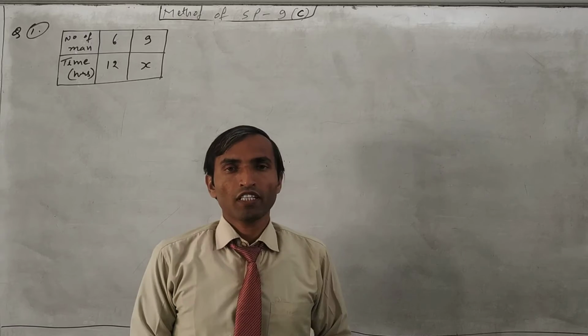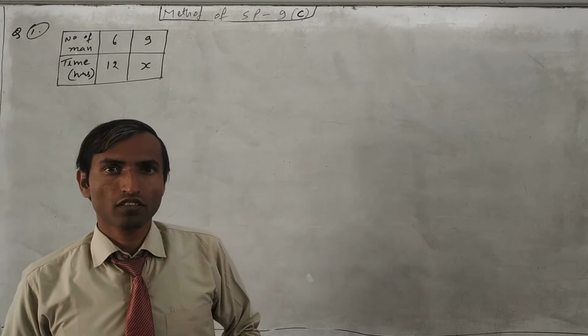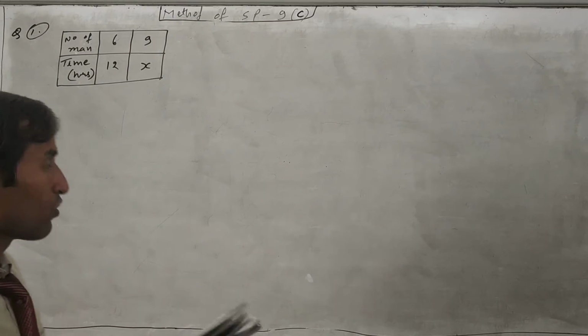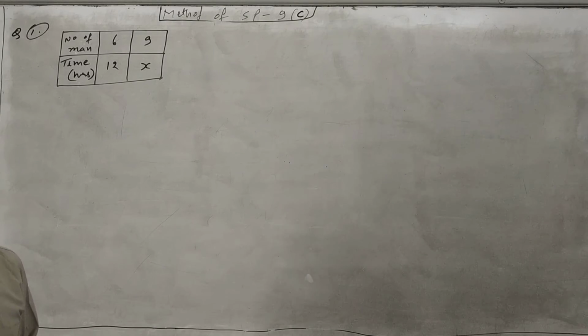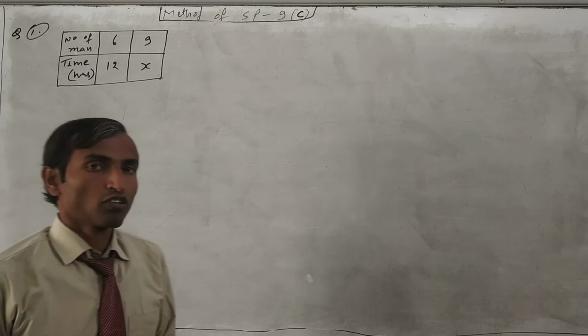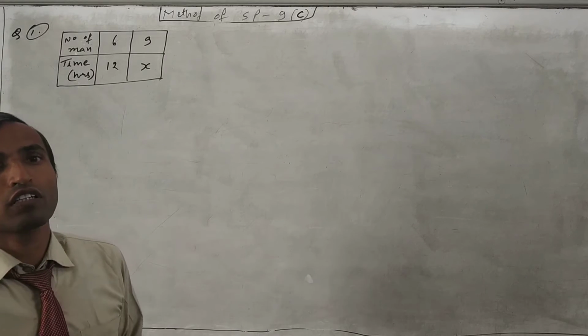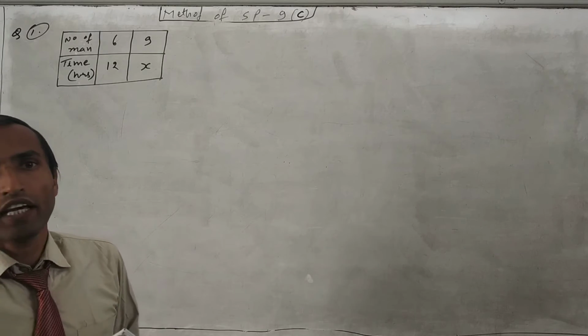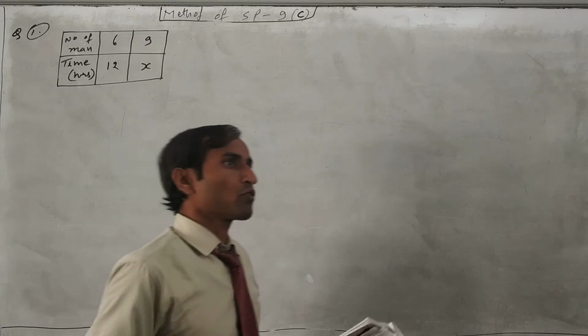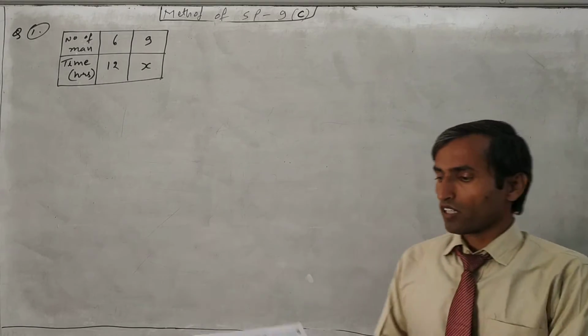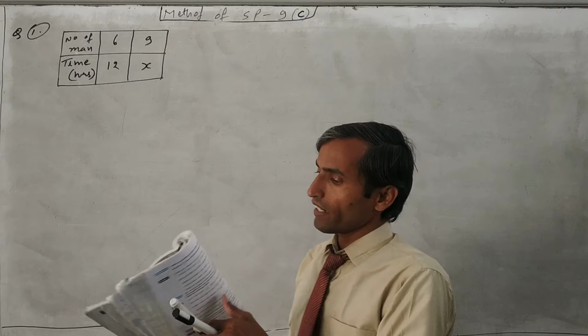In the previous class I explained till exercise 9B. Now we have to go for the next exercise, that is practice 9C. So in question number one, just read here. This one is also based on direct and inverse, that is inverse proportion. Most of the questions will be related to work and time.